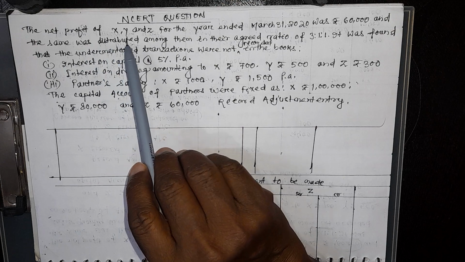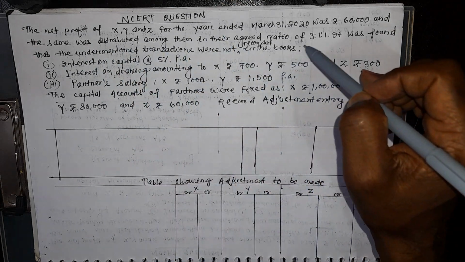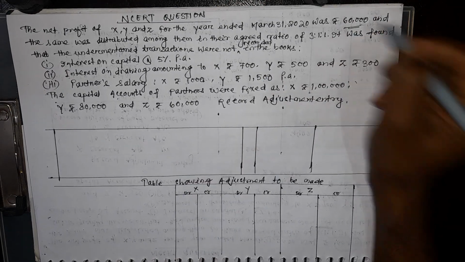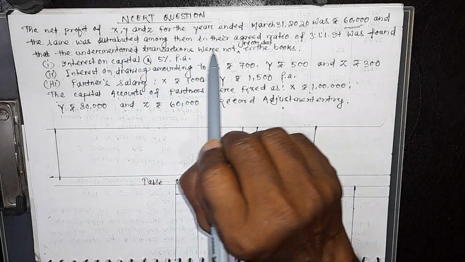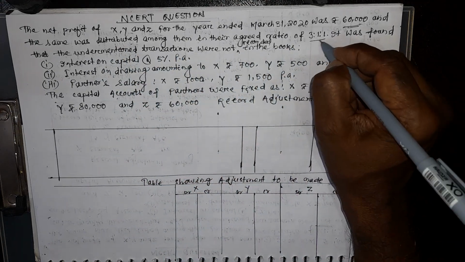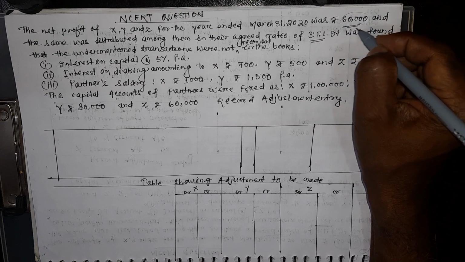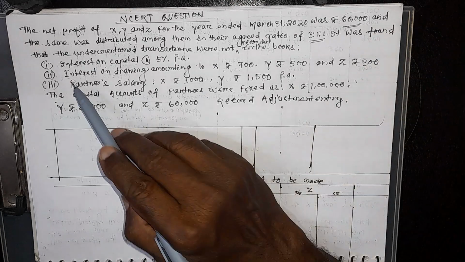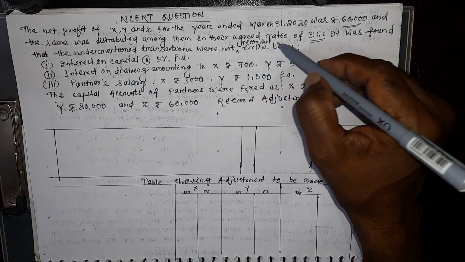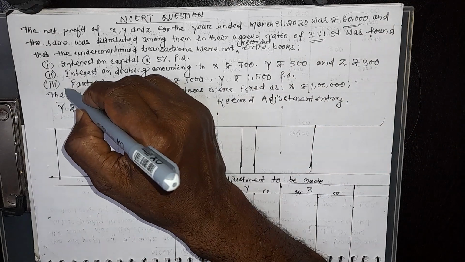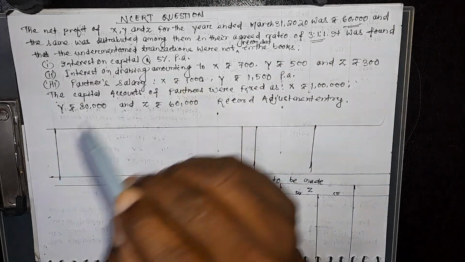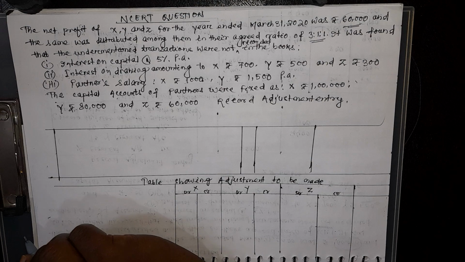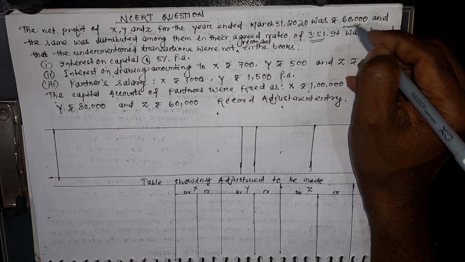The net profit of X, Y and Z for the year ended 31st March 2020 was 60,000. This is the profit earned during the year, and the same was distributed among them in the agreed ratio 3:1:1. It was found that the undermentioned transactions were not recorded in the books. Without providing interest on capital and salary, or charging interest on drawing, they have distributed the profit.